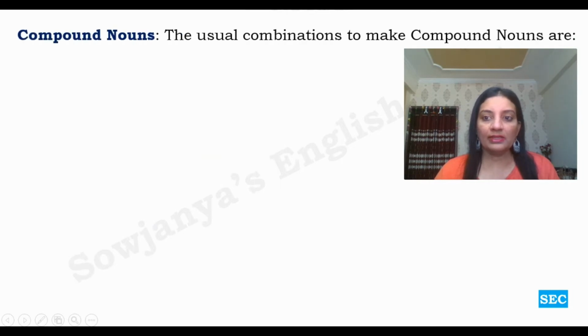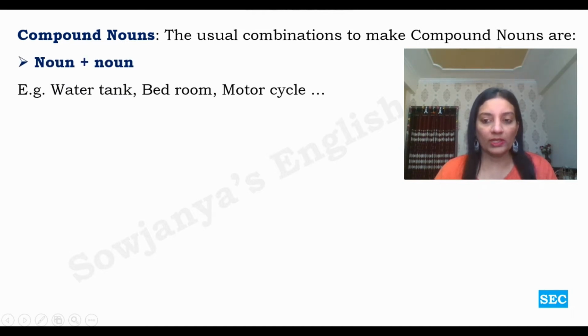And now let us learn about compound nouns. The usual combinations to make compound nouns are noun plus noun. Example, water tank, bedroom, motorcycle. Both these are nouns only. Water is noun, tank is noun. Bed is noun, room is noun. Even motor and cycle, both these are nouns. This is a popular combination, noun plus noun combination.